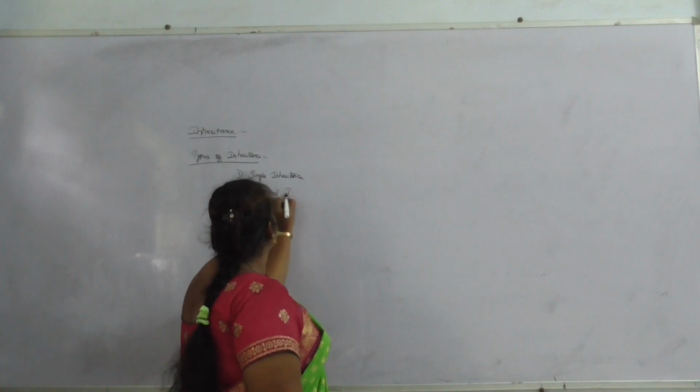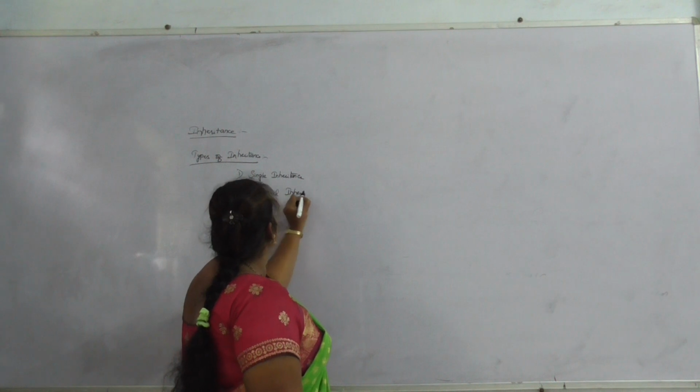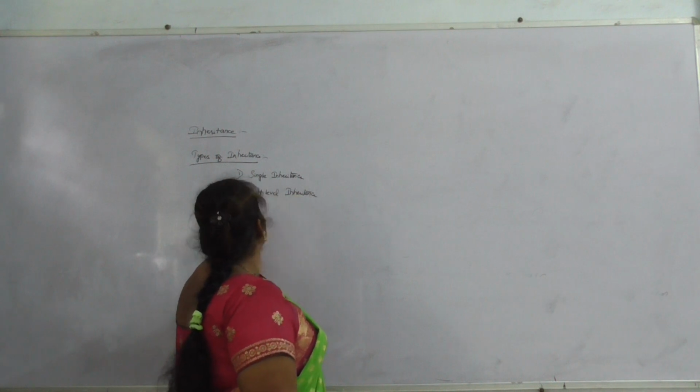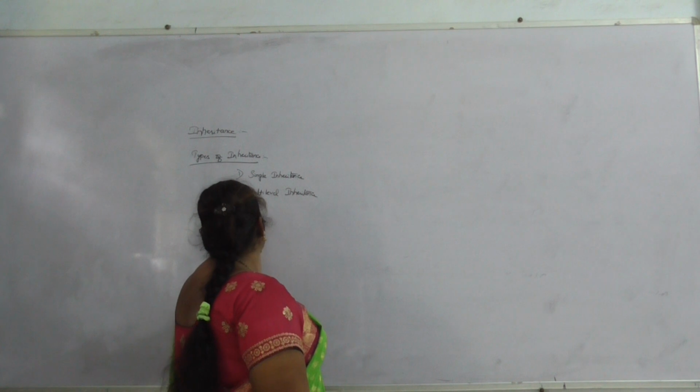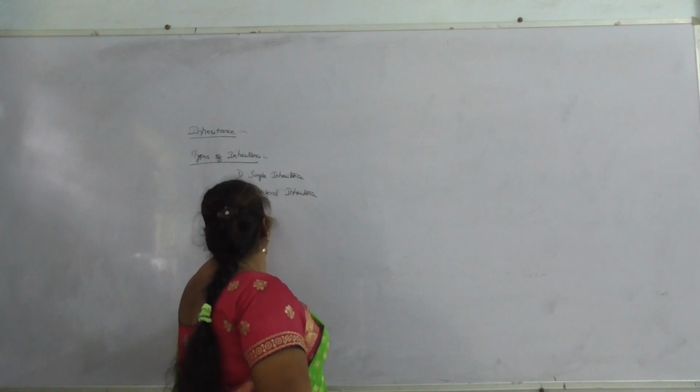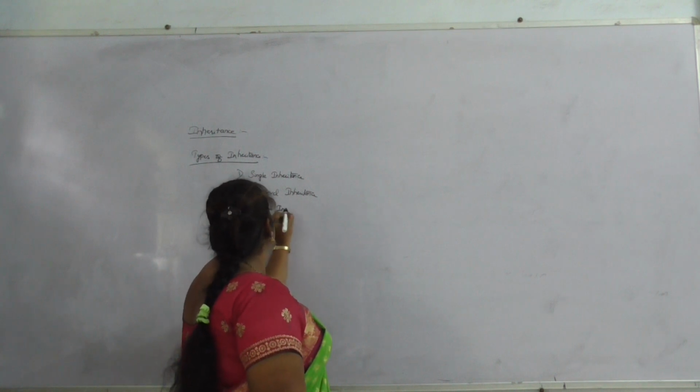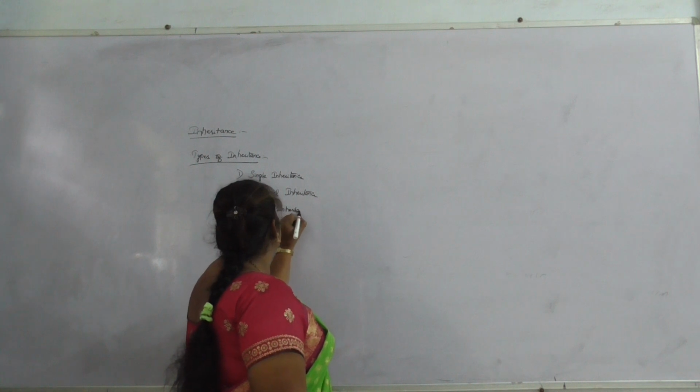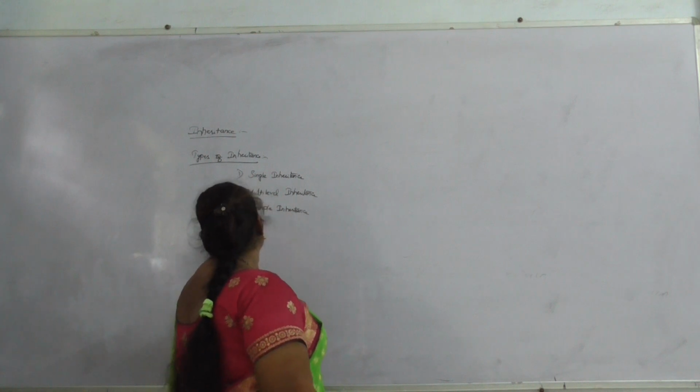Multi-level inheritance. Multiple inheritance. Hierarchical.